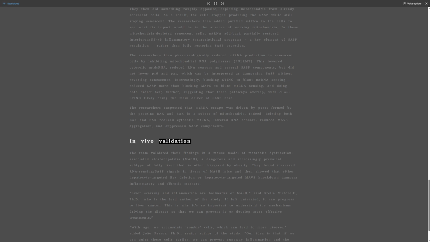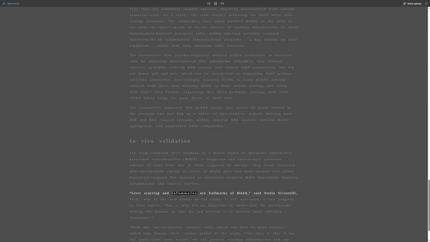In vivo validation. The team validated their findings in a mouse model of metabolic dysfunction-associated steatohepatitis, MASH, a dangerous and increasingly prevalent subtype of fatty liver that is often triggered by obesity. They found increased RNA sensing/SASP signals in livers of MASH mice and then showed that either hepatocyte-targeted BAX deletion or hepatocyte-targeted MAVS knockdown dampens inflammatory and fibrotic markers.